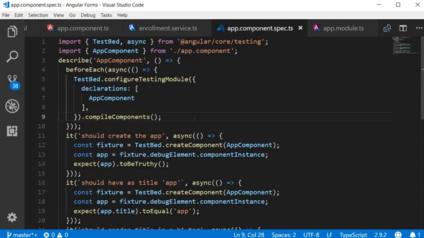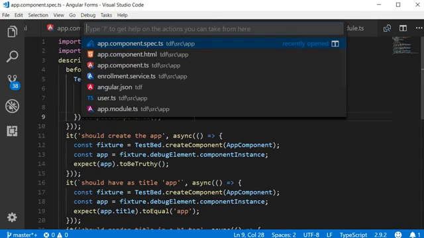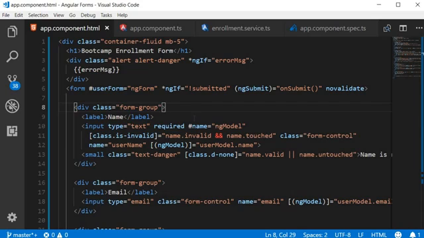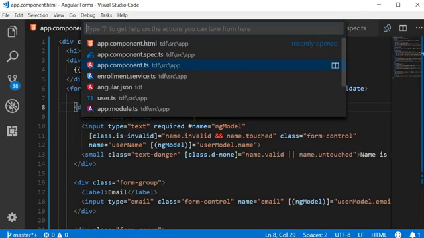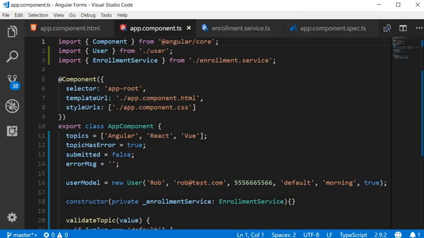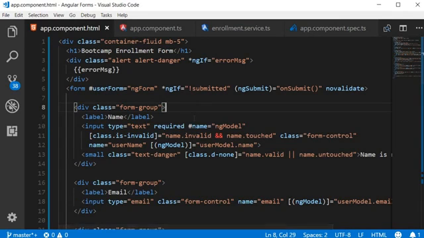Now, it's also pretty common to work with two files at a time. For example, I navigate constantly between app.component.ts and app.component.html. To switch between files, all you have to do is hit Ctrl and then hit P twice. So let me open app.component.html and then app.component.ts. Now I hit Ctrl and then hit P twice and let go of the keys. And you can see that it switches to the previous file, which is app.component.html.